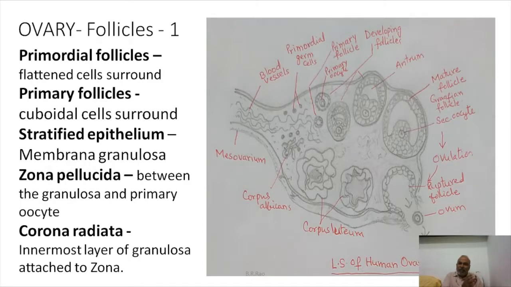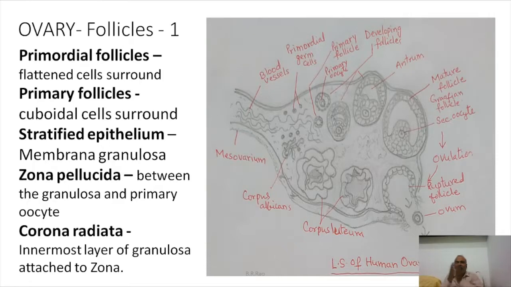The primordial follicles gradually develop into primary follicles. What is the difference between these two? Primordial follicles are surrounded by flattened cells. The flattened cells will become cuboidal and secretory in nature, so that when the cells are converted into cuboidal nature, then the follicle is now known as a primary follicle.